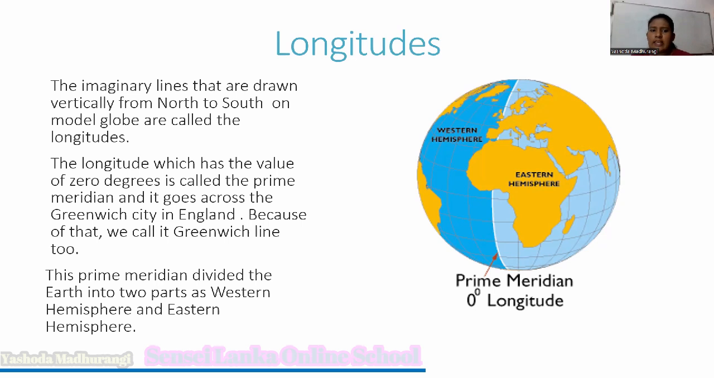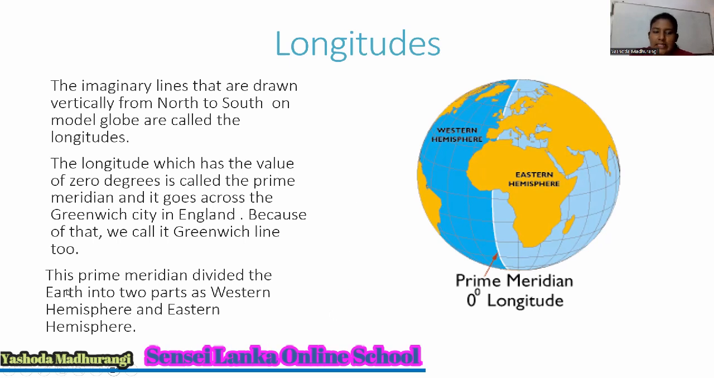So, how about the 0 degree longitude? It crosses Greenwich city in England. If you take a world map, you can find where Greenwich city is. Across that city, there is a longitude that is the 0 degree line. So it has a special name: the Greenwich line, or the Greenwich meridian, or the prime meridian. It has a lot of names. This prime meridian divides the earth into two parts.